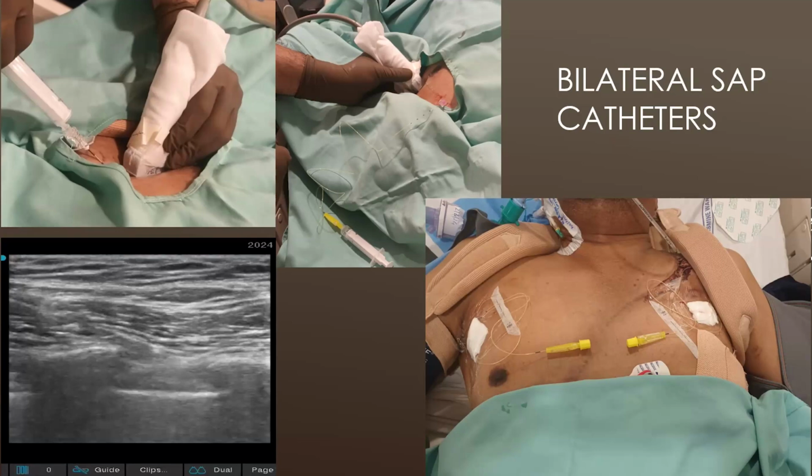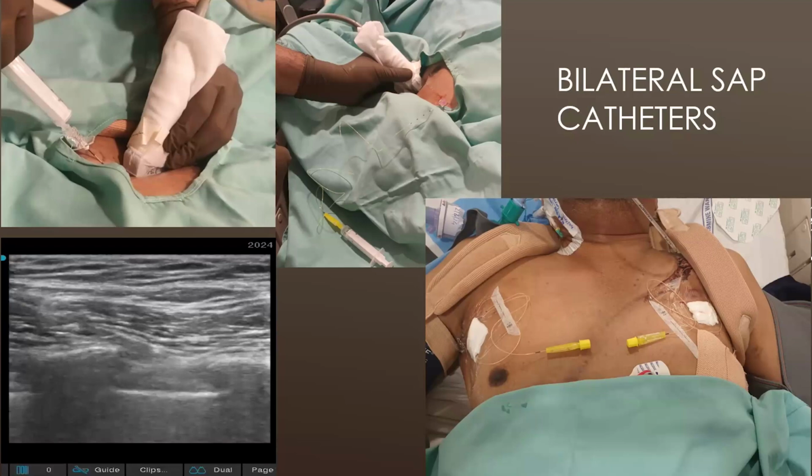So what we usually do in our practice is that we try to visualize the fracture segments with the help of ultrasound, whether they're anterior or on the lateral, where exactly the sites are close to the fracture sites. With the help of ultrasound, we try to place the catheters close to the fracture site so that it becomes more relevant.